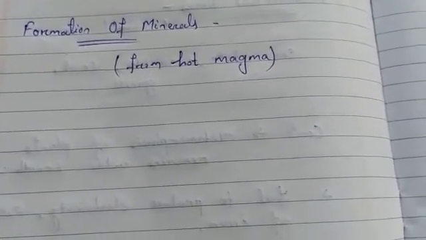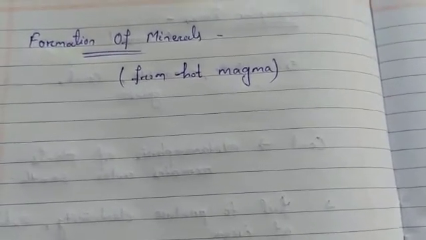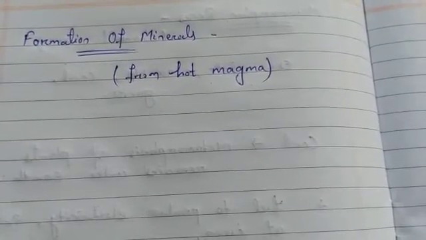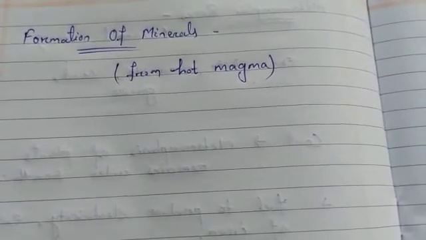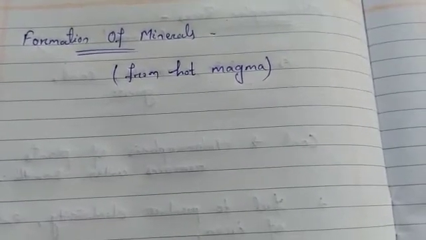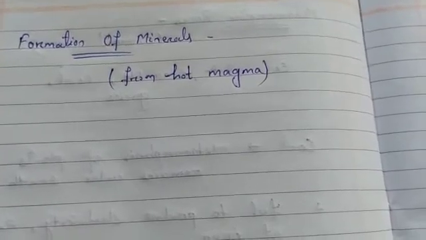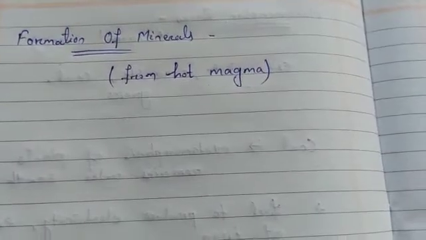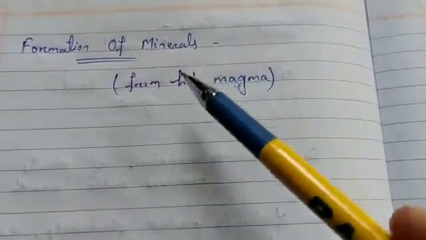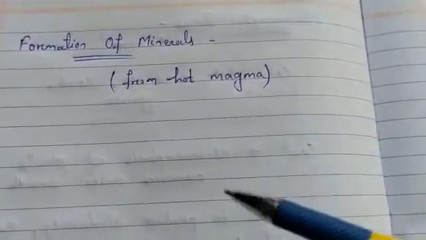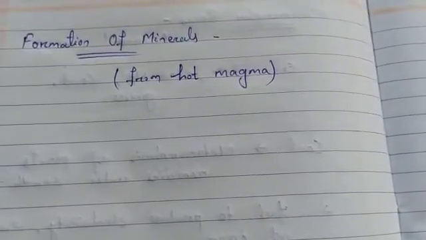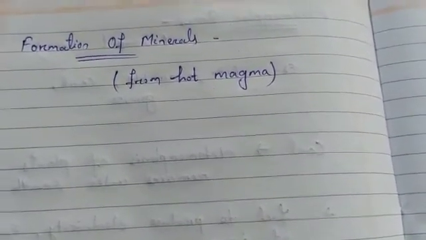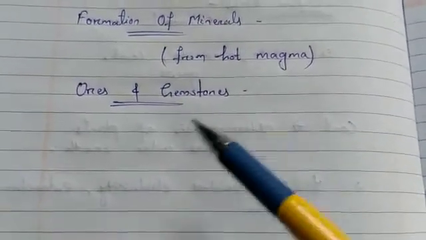So a sequence of minerals is formed in the rocks as the magma cools. Lighter minerals occur above the denser minerals. If the crystals form slowly, then gemstones may form. So mostly we can say that the minerals are formed from the hot magma. When the magma cools slowly, the crystals of the minerals appear, and when the crystals form slowly, gemstones may form.